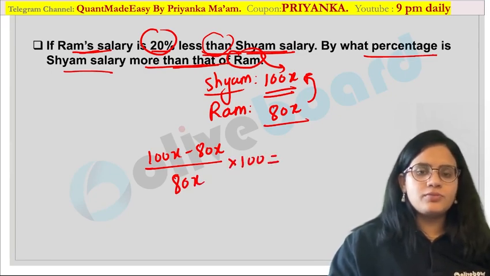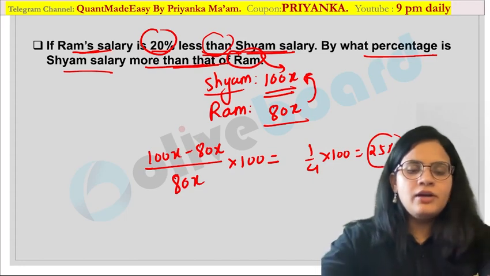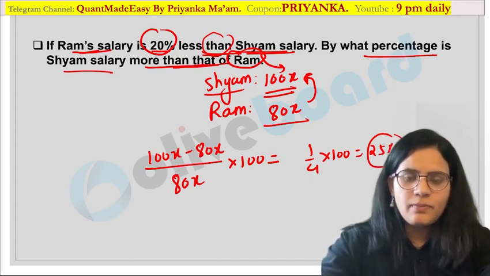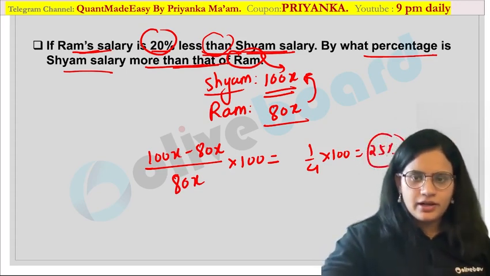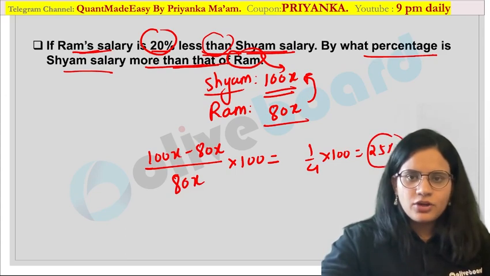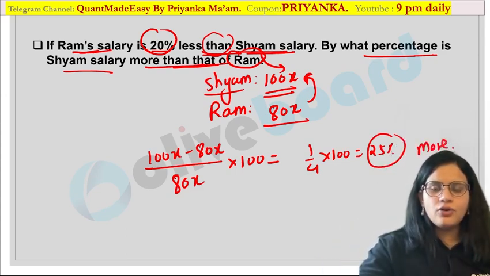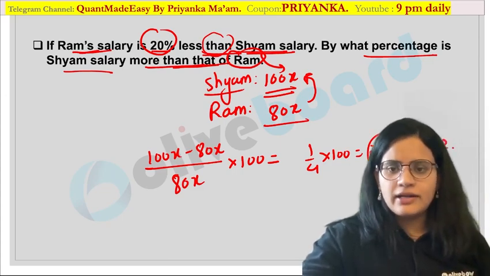So easily you can observe here, this is going to be 1 by 4 into 100%, or I can say 25% more over here. Are you guys getting my point? 25% more would be your value in this case. I hope everybody is following it. Whenever you are talking about these pattern questions, this is what you have to remember: which value will be the denominator and how you are going to calculate the value. Okay, now we are done with this question.